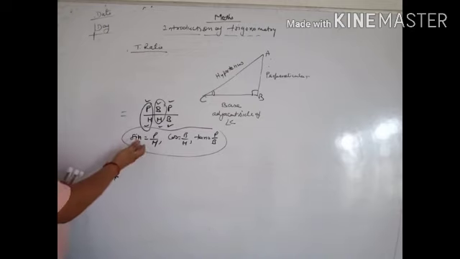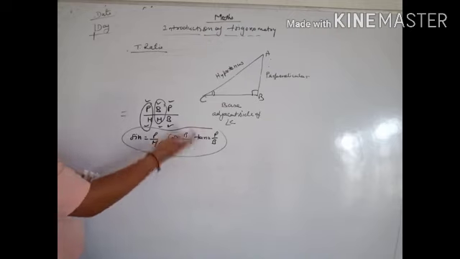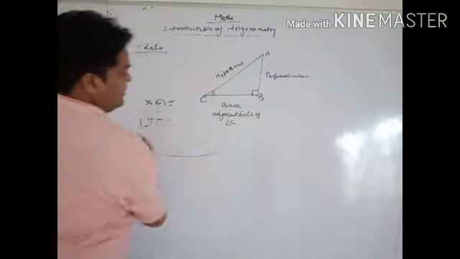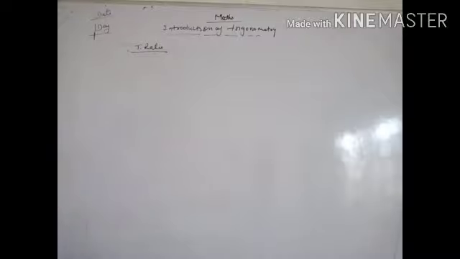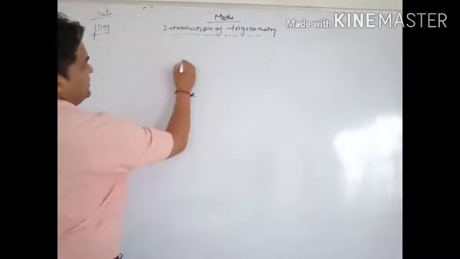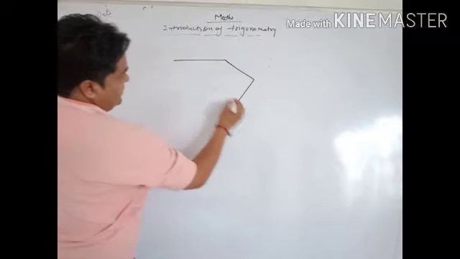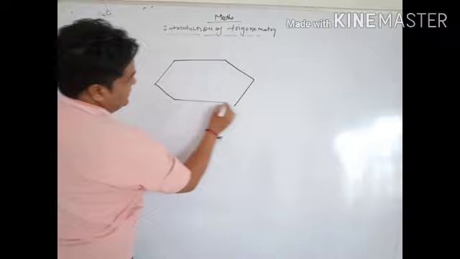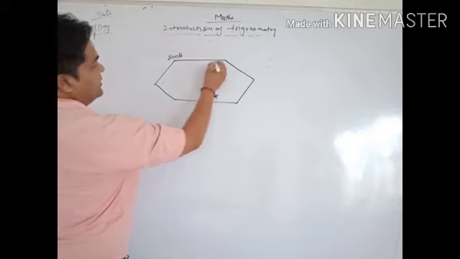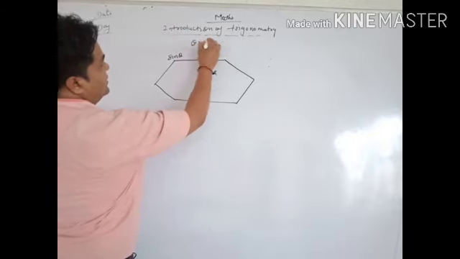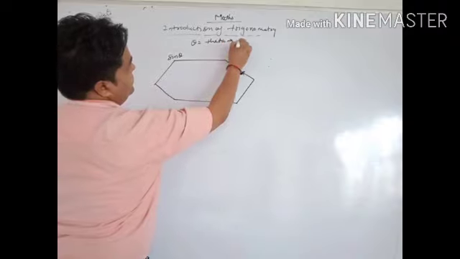Now, how can we get sin and cosec, cos and sec, and tan and cot? Now we will discuss the reciprocals. Simply, we will make a hexagon. Hexagon means six sides. And right here, sin theta. Theta is the angle. Notice, theta is the angle.